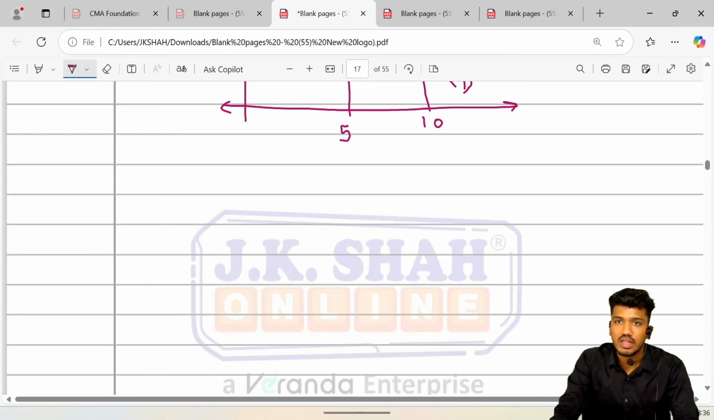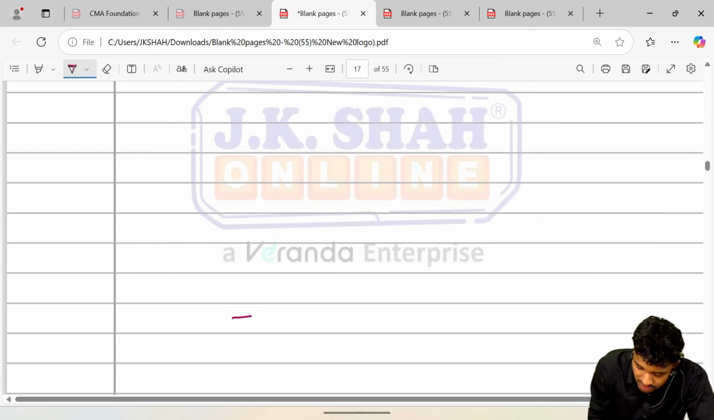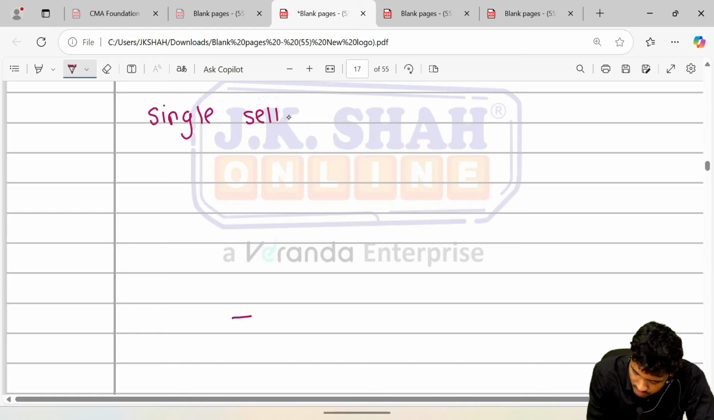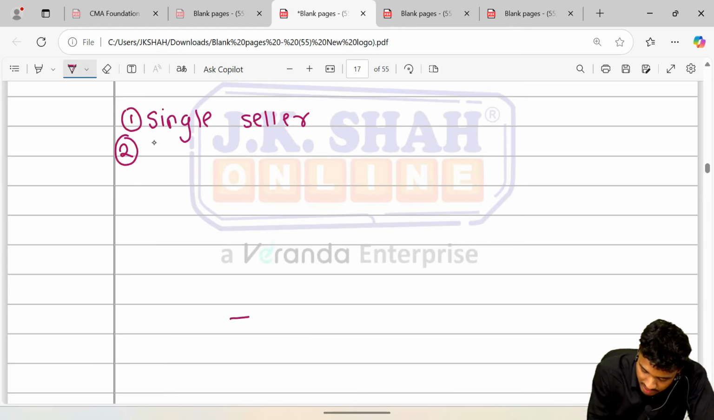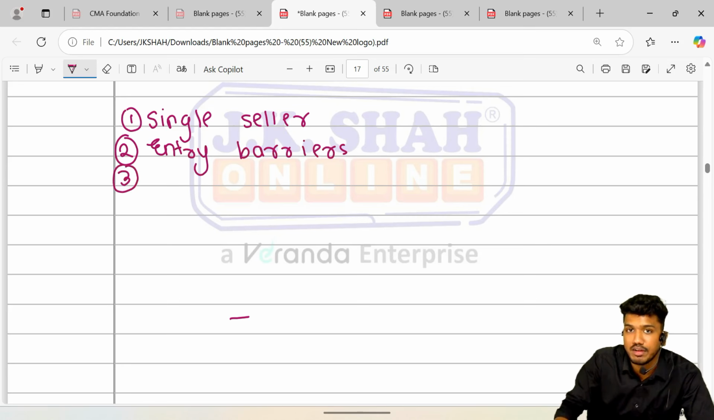Next, the first feature was single seller. The next feature that we come across is that he creates entry barriers. There are barriers to entry. He does not allow his competitors to come into the market, because if the competitors came into the market, then his monopoly power would vanish.